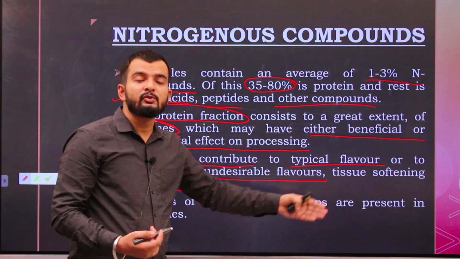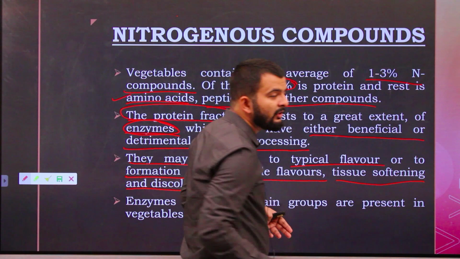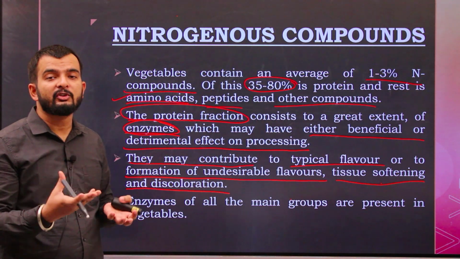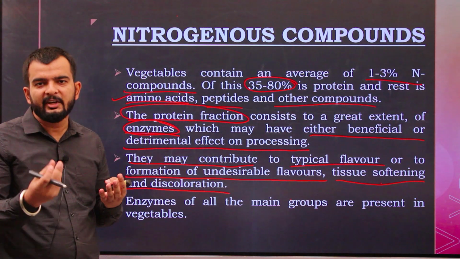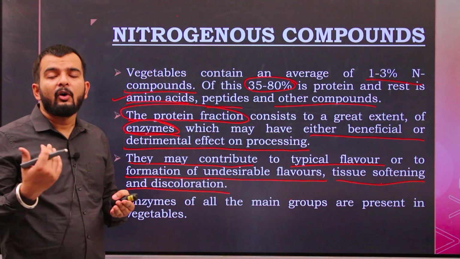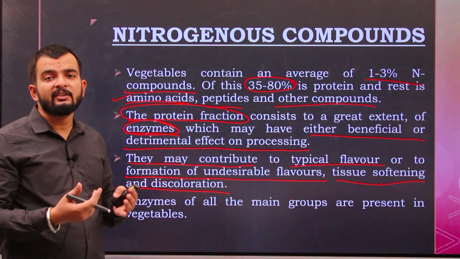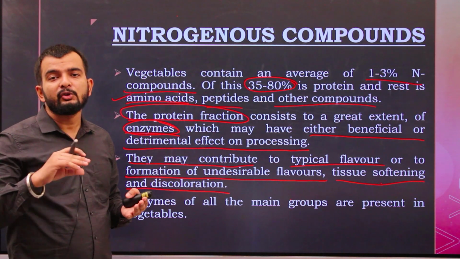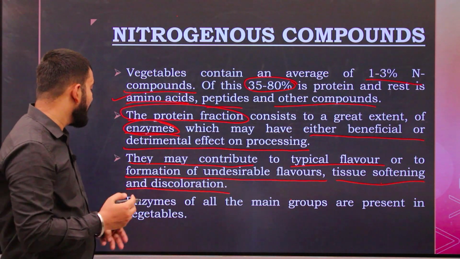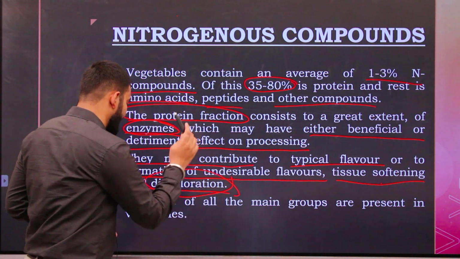Or they may lead to tissue softening. When we keep some vegetable for a longer time at room temperature, the outermost cover, or you can say the whole vegetable, becomes a little soft. That is due to these enzymes, which degrade the firmness of the tissue of the vegetable, and which leads to the softening of the vegetables. They may also lead to discoloration.